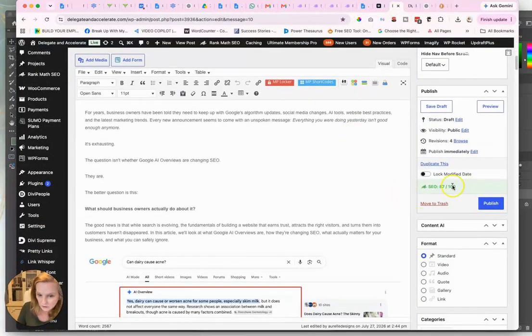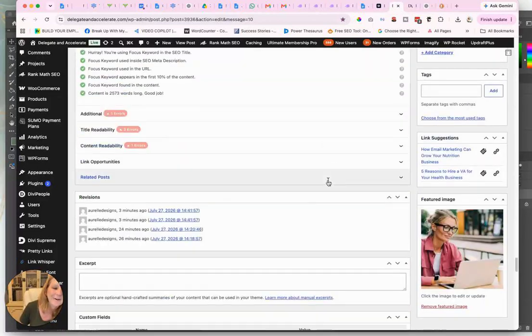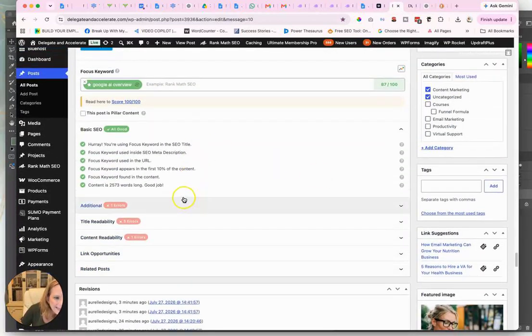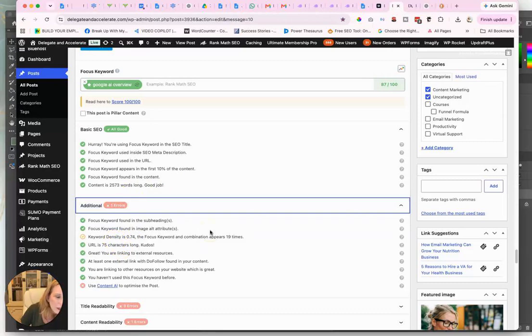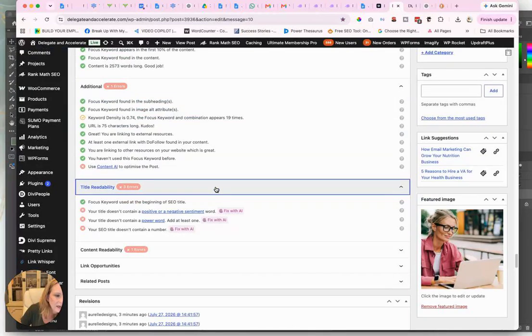I could sit here and do this all day. See, it says SEO score 87 of 100, and I want that to be over 90. This is kind of like a game. Additional keywords. I think it's telling me I've said it too many times. And it's fussing at me for not using its AI.